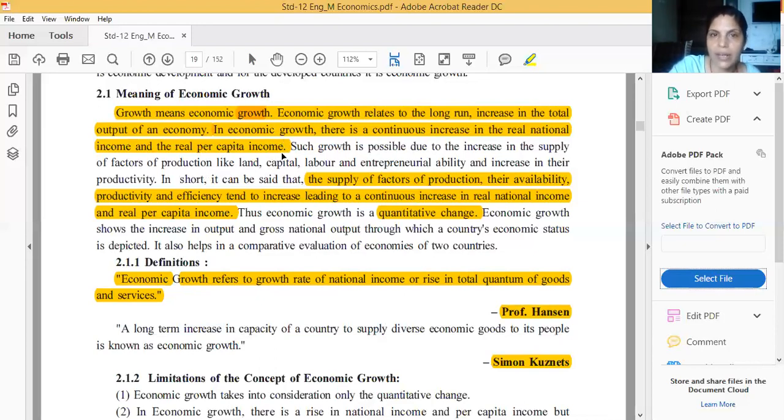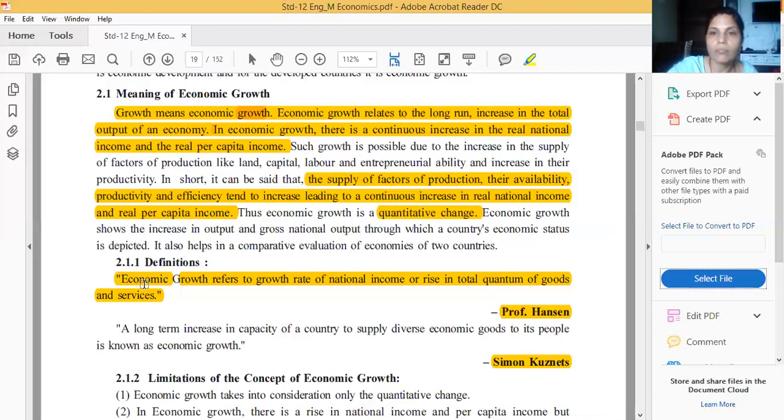After that, we start: economic growth according to Professor Hansen, underline it, then inverted commas. Then we write the definition: economic growth refers to growth rate of the national income to rise in total quantum of the goods and services. Then it will be our 2 marks answer.